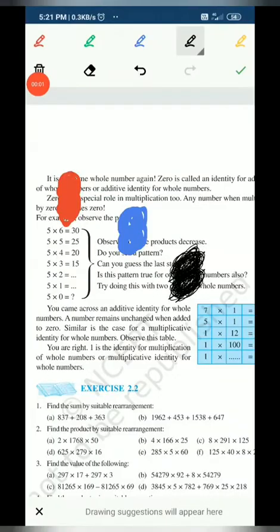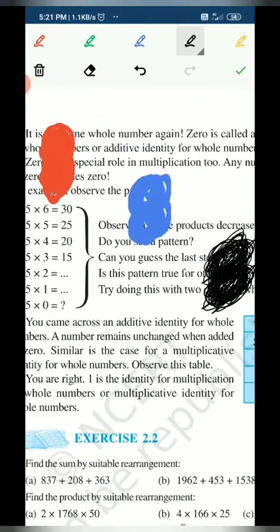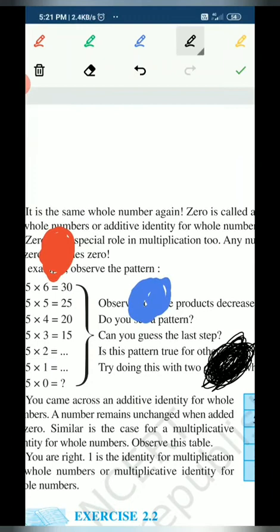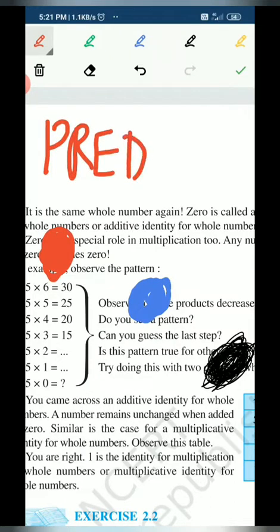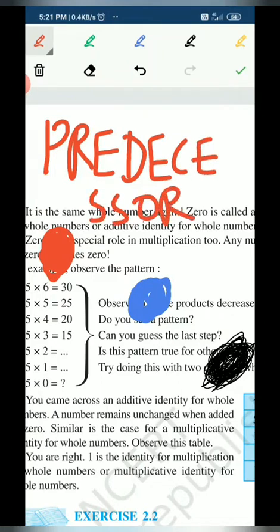So let's start now with our first subtopic. The first subtopic that we have to study is predecessor. What is a predecessor? I think you have studied this topic in the previous classes also. Predecessor. What is a predecessor?